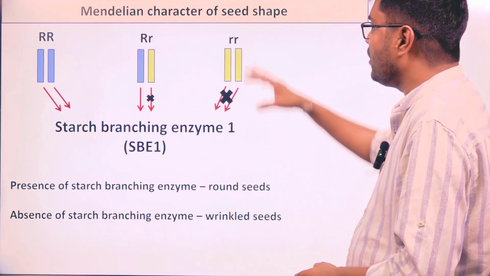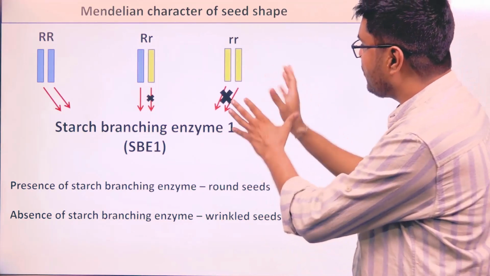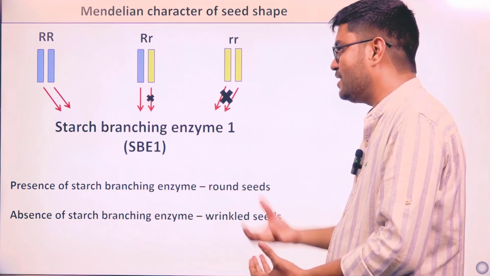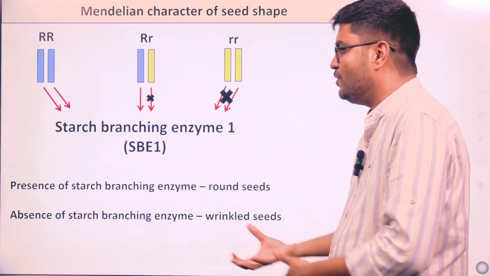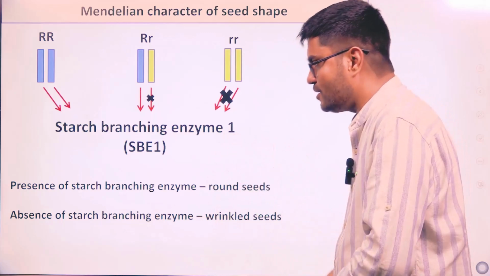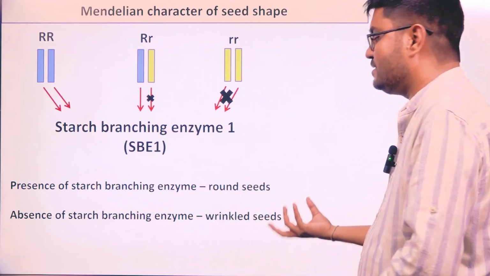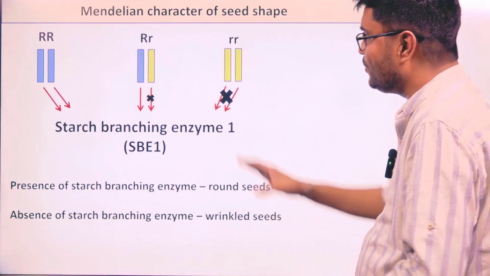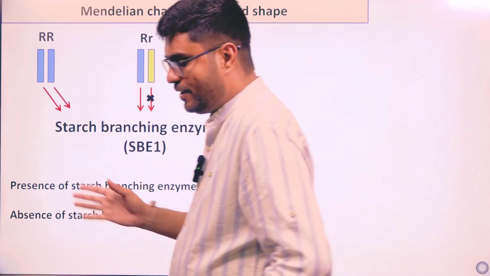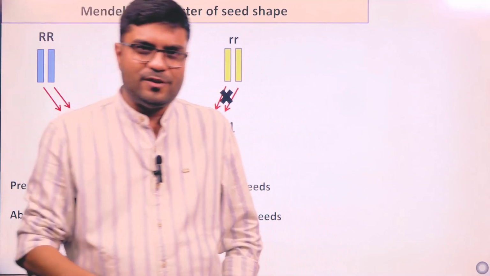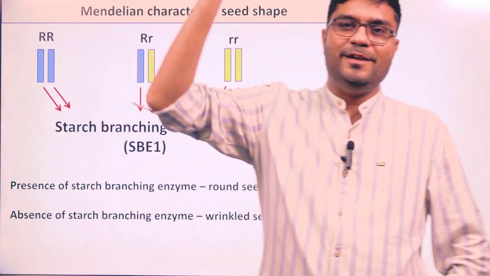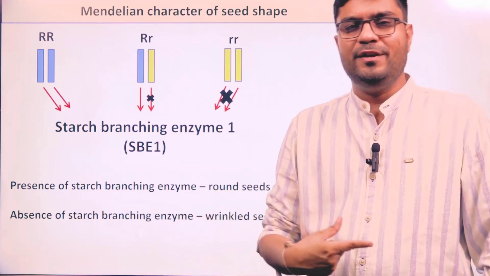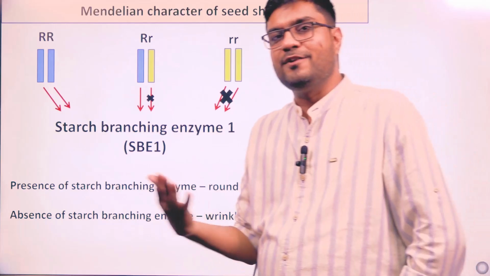Now small r, both the copies are identical, but none of them is able to make starch branching enzyme SBE1. No enzyme, no branched starch formation, no filling of the seed, and the seeds will be what? Wrinkled seeds. Right? Very easy to explain. You know, this concept of one copy giving enough protein, another copy not giving the protein, will be utilized till cancer biology, where we will see that oncogene mutations are enough in one copy, tumor suppressor gene mutations are required in both the copies.